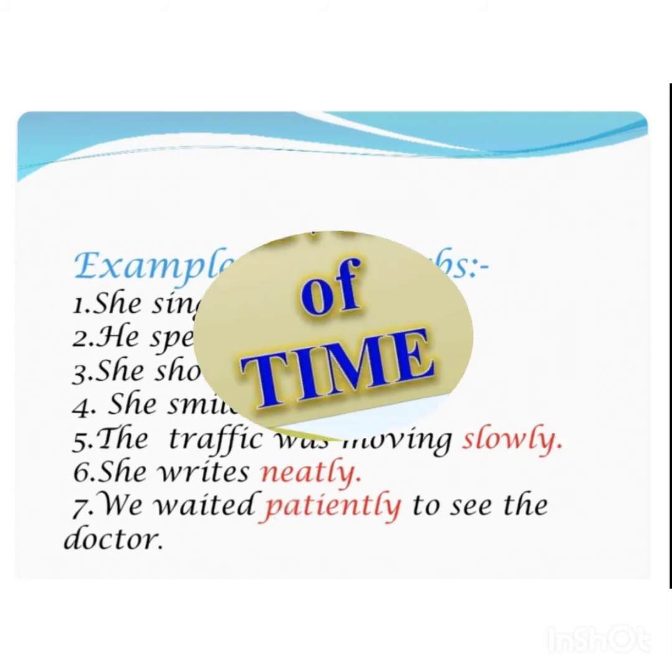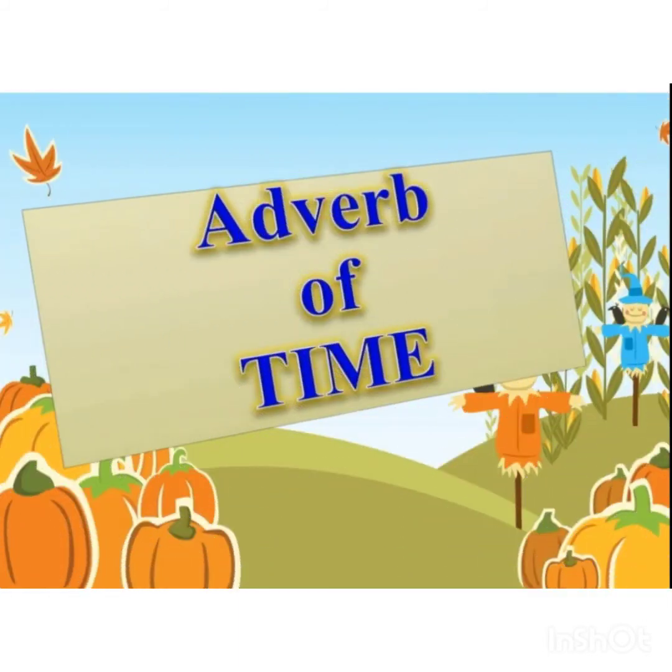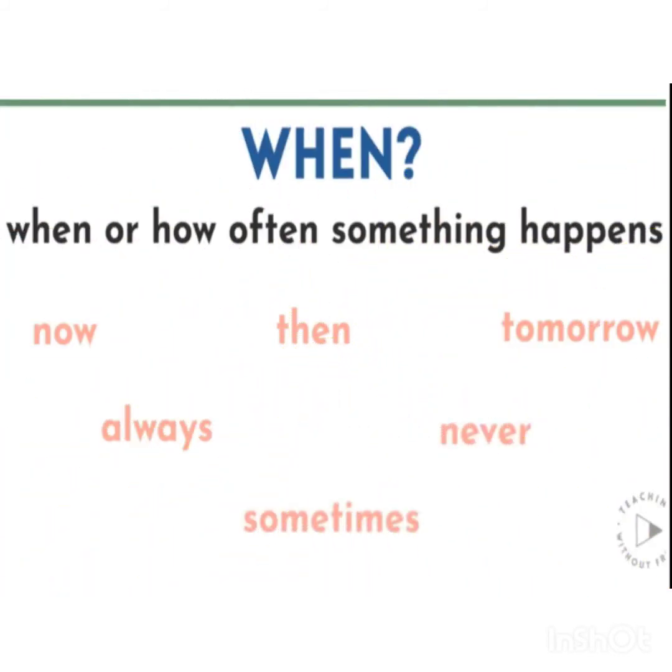Let us move on to another adverb, adverb of time. Now what is adverb of time? It's an adverb that shows when an action is done. It answers the question when. Now which adverbs are used in this? Now, then, tomorrow, always, never, sometimes. So all these words are adverbs of time which tell us the time when the action has taken place.